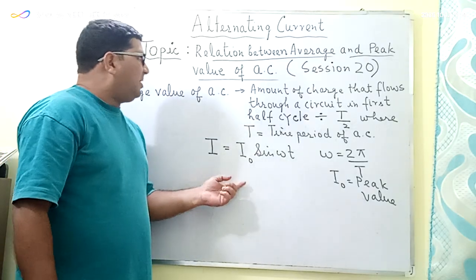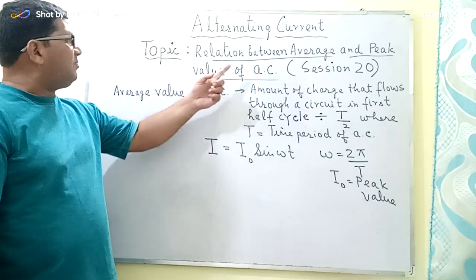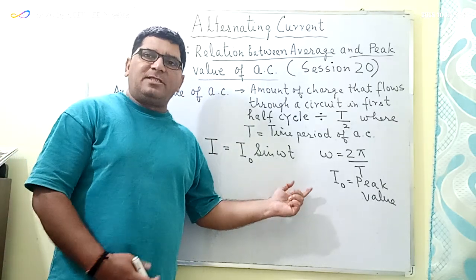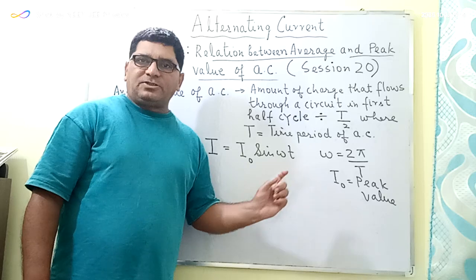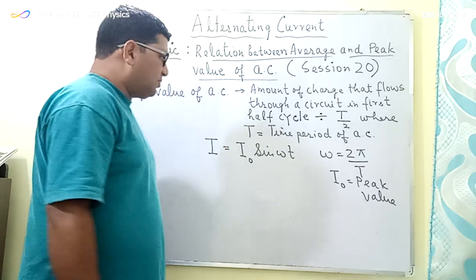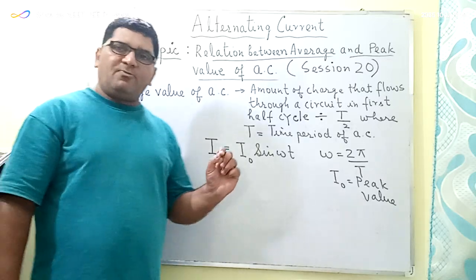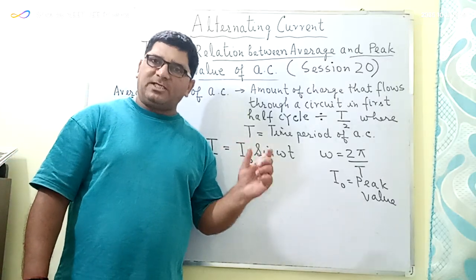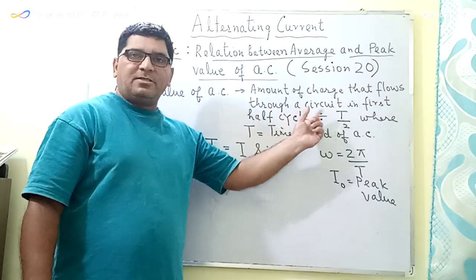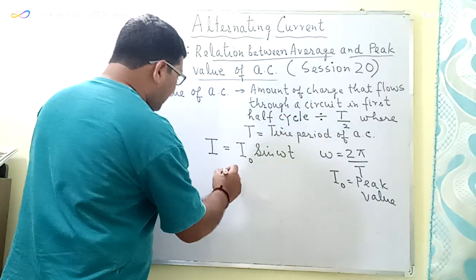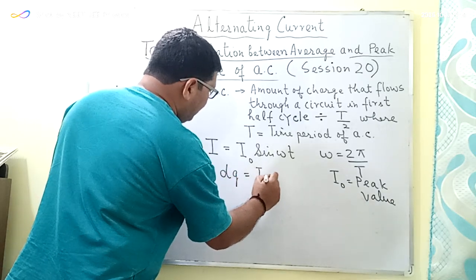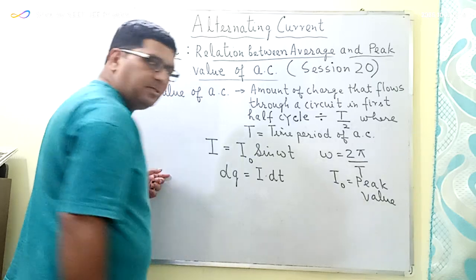Now, in order to derive the relation between the average and the peak value of alternating current, we will be assuming here that the current is constant over a very small interval of time, say dt. So if the current is constant over a very small interval of time dt, then the amount of charge that will flow through that circuit in time dt will be given by dq is equal to I into dt.